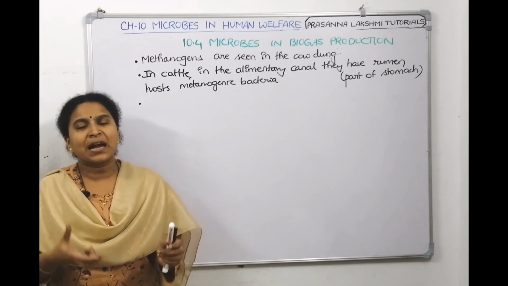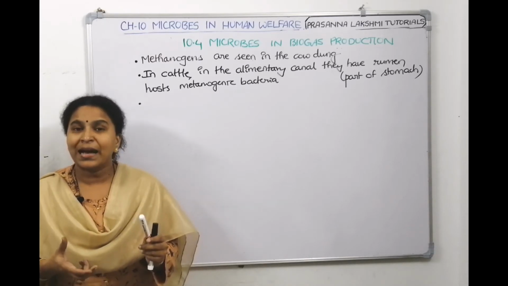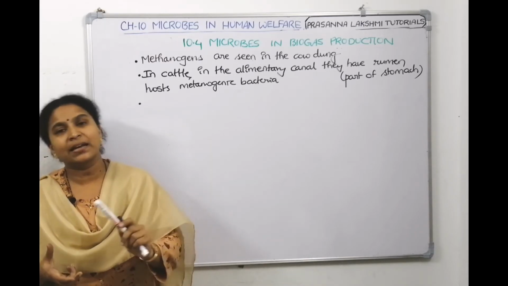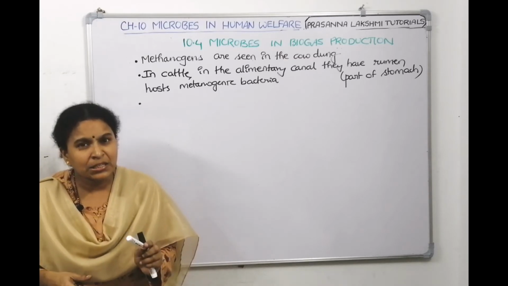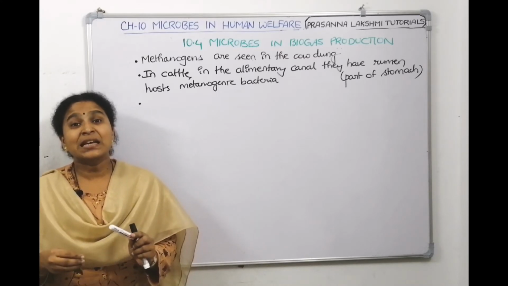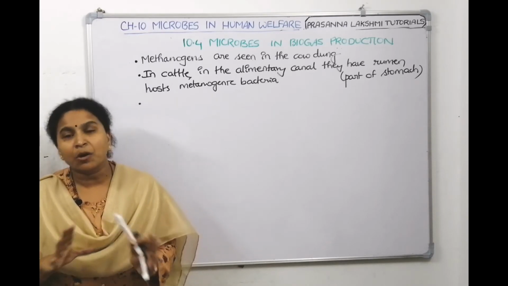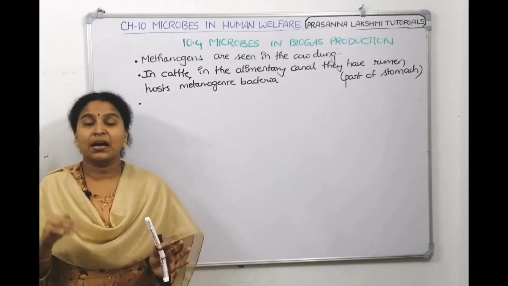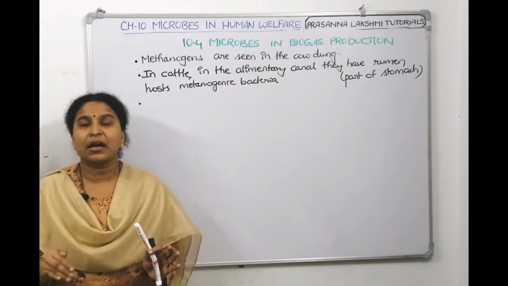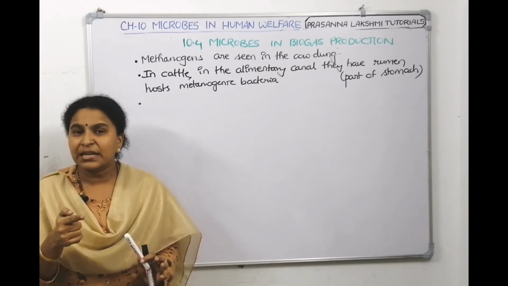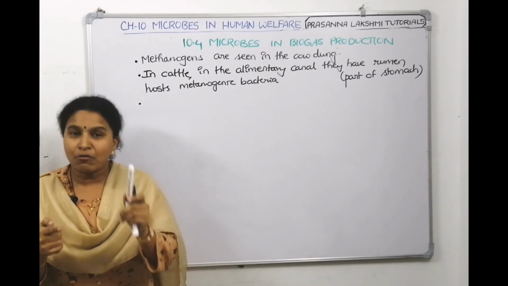The cell wall of grass is made up of cellulose. It has to digest cellulose to get the energy. So, for digesting cellulose, it needs an enzyme called cellulase. The alimentary canal cannot produce cellulase. So, the bacteria present in the alimentary canal produces cellulase enzyme and digests the cow's food.